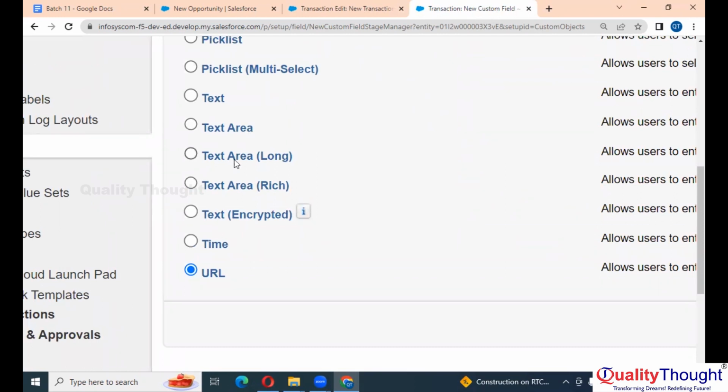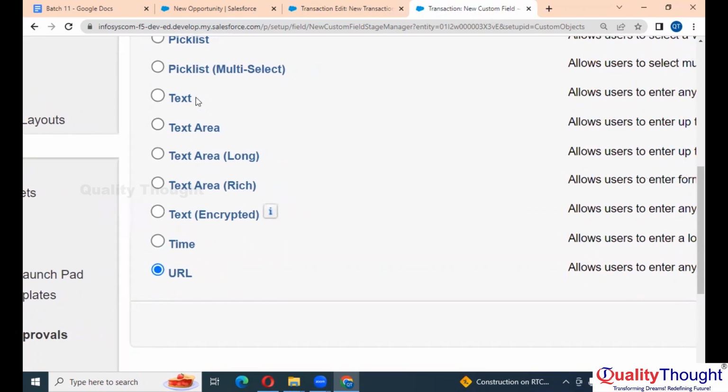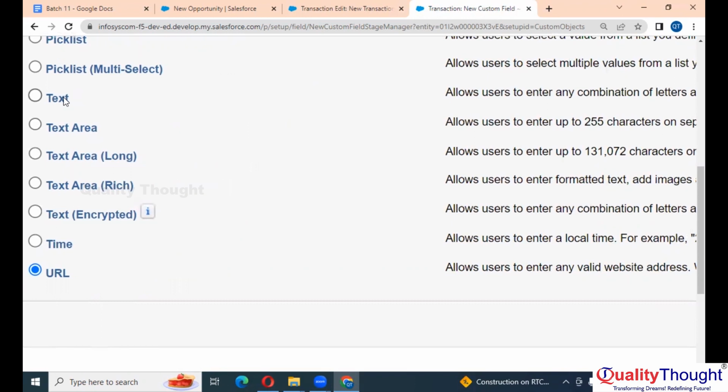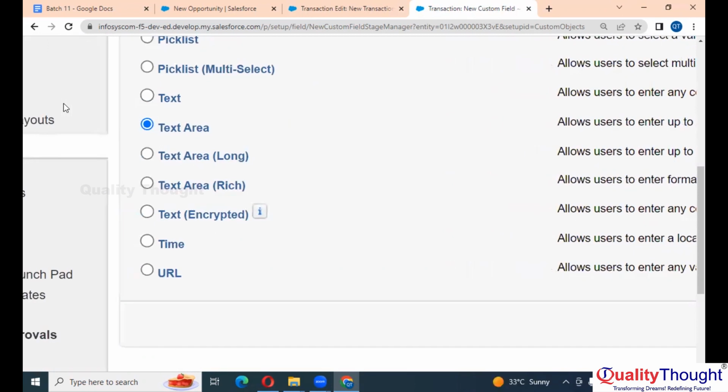Let's say text, for example, here for text, we have taken email as an example and we have done it, right? Text area, you take any field name you wish. For long text area, this description will be long, right? Description will have lengthy paragraphs, right?